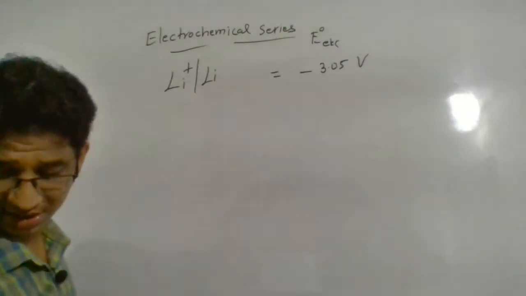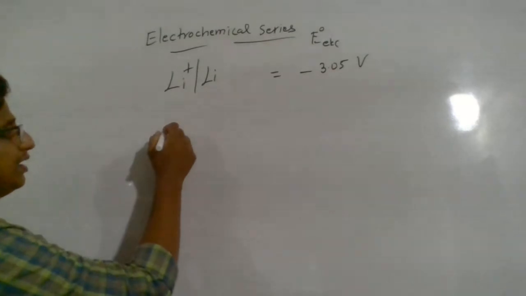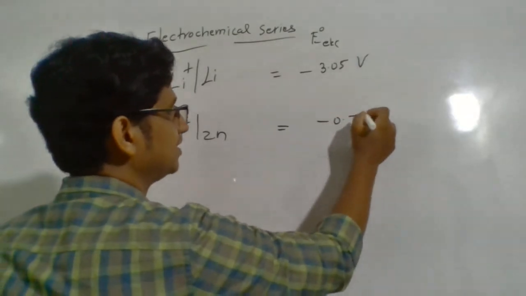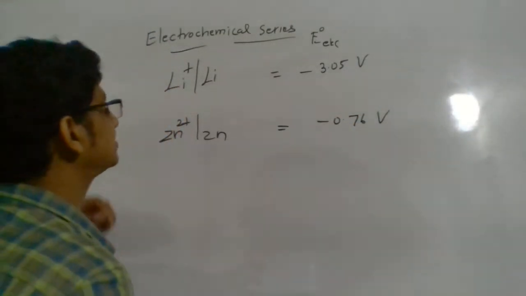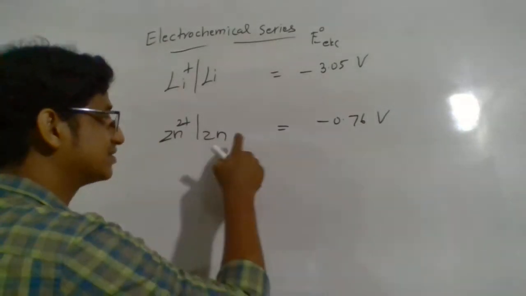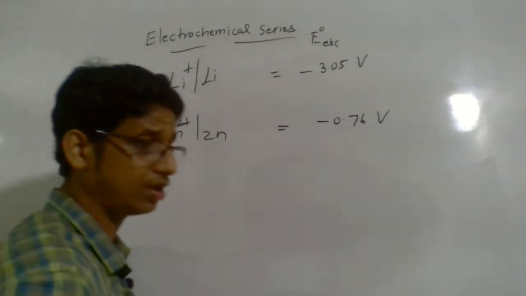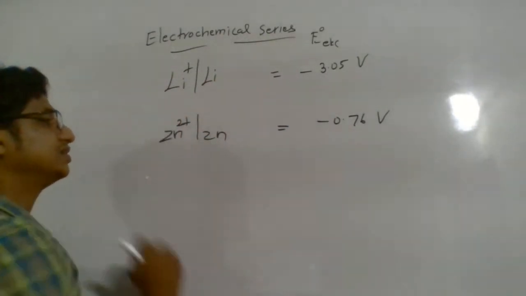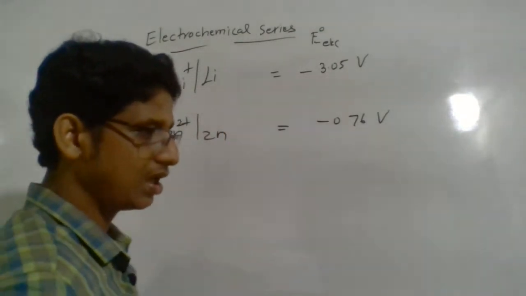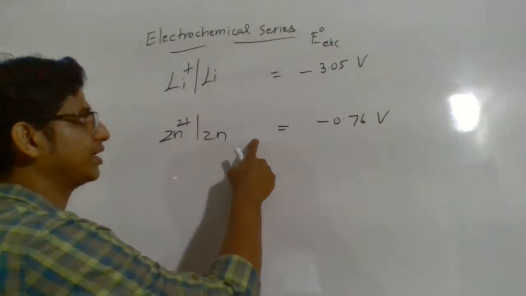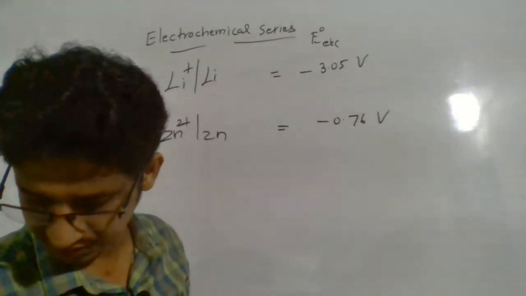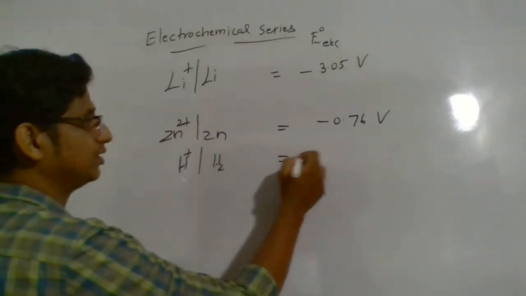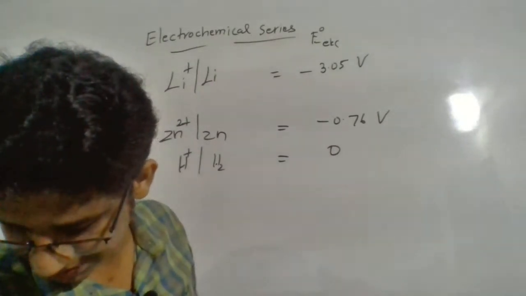Then I'm writing the next one, zinc. In between, so many metals are there. The reduction potential of zinc is found to be minus 0.76 volt, which means if you construct a cell between lithium and zinc, zinc undergoes reduction and lithium undergoes oxidation, because the oxidation potential of lithium is higher and the reduction potential of zinc is higher compared to this. So this undergoes reduction, this undergoes oxidation. That's the way we can compare, and we know the reduction potential value of hydrogen is equal to 0. So let me write hydrogen as 0.